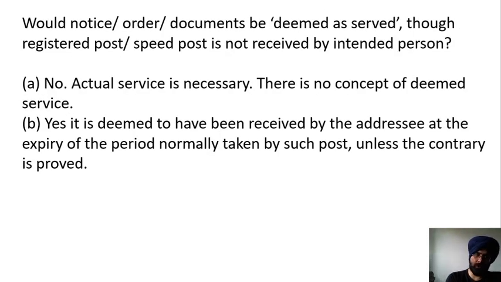Would a notice, order or document be deemed as served though the registered post or speed post is not received by the intended person? So what are the cases when the registered post or speed post with acknowledgement due is not received by the person? No actual service is necessary. There is no concept of deemed service. Yes, it is deemed to have been received by the addressee at the expiry of the period normally taken by such post unless the contrary is proved.